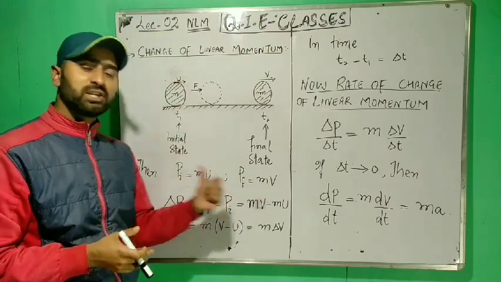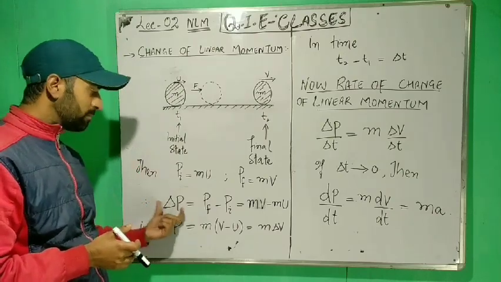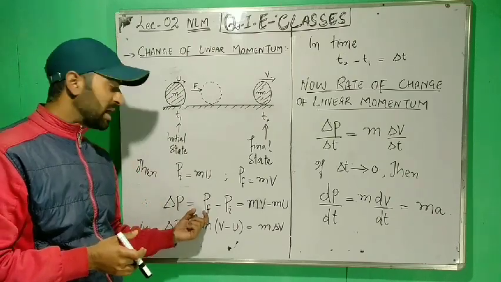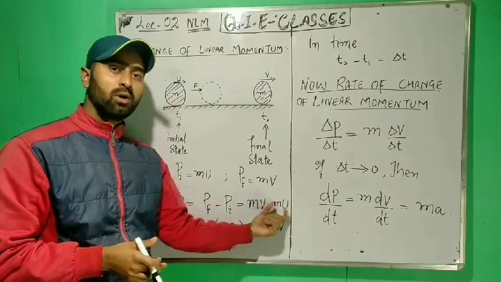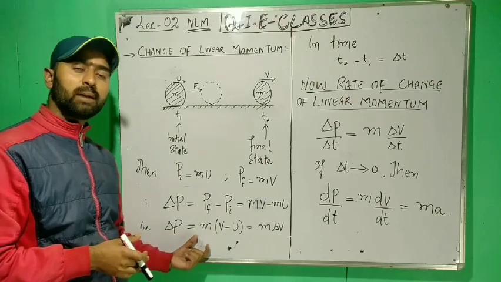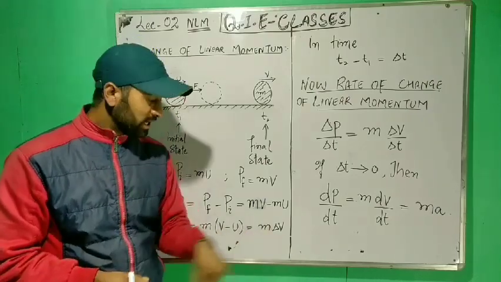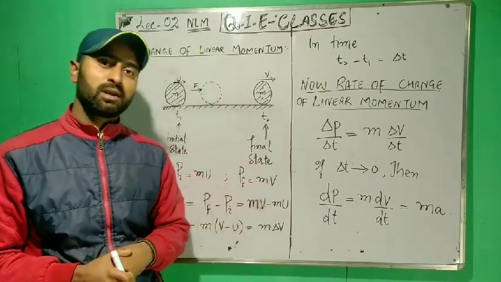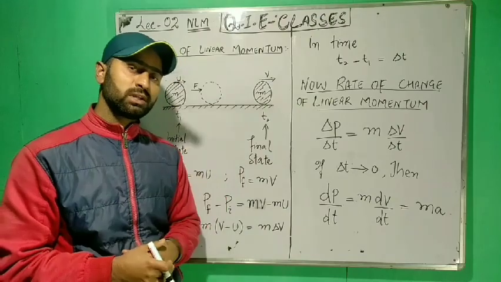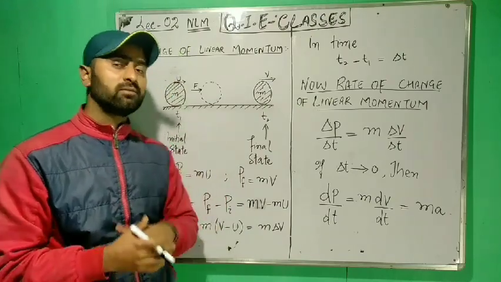Now, if we take the change in momentum, that is, change in momentum delta p is equal to final momentum minus initial momentum. That is equal to mv minus mu, or delta p is equal to m times (v minus u), which is equal to m times delta v. Here delta v is the change in velocity of the body and is because of the applied force. Hence, this delta p, the change in momentum, is actually because of the applied force.